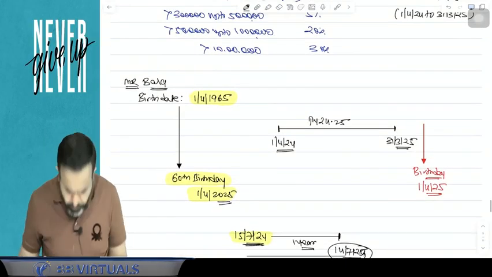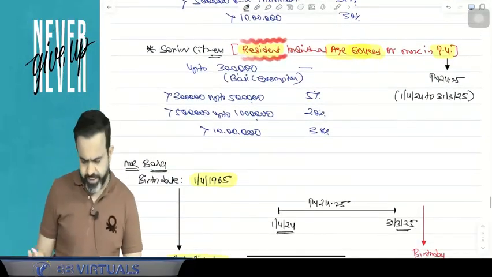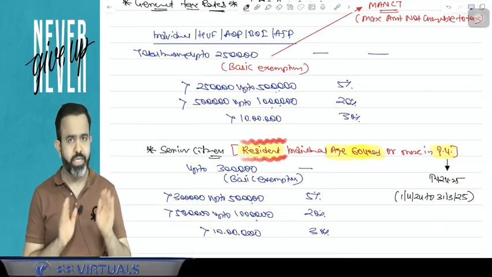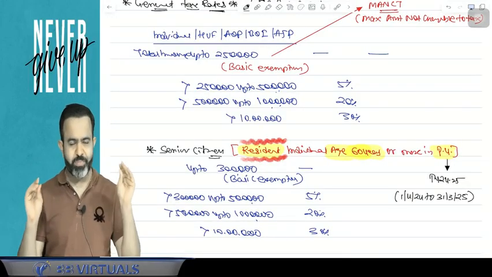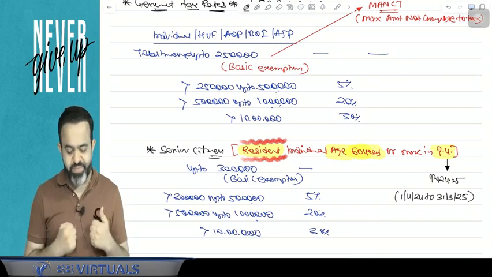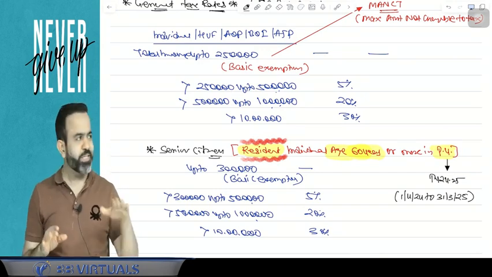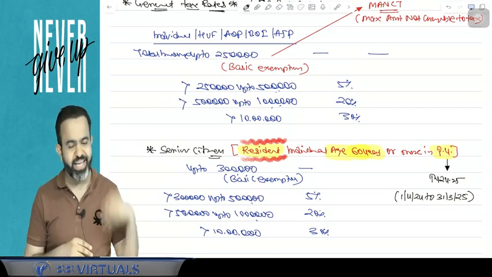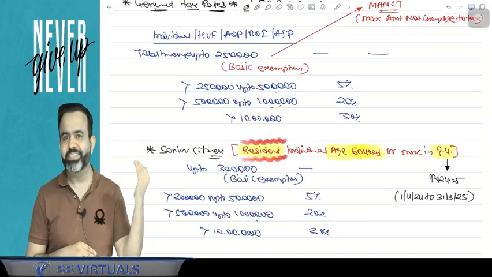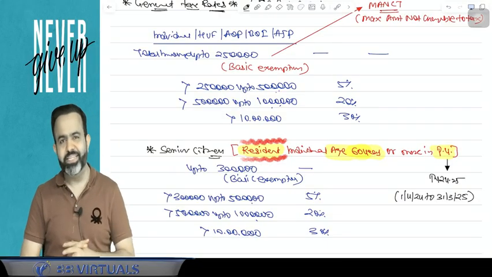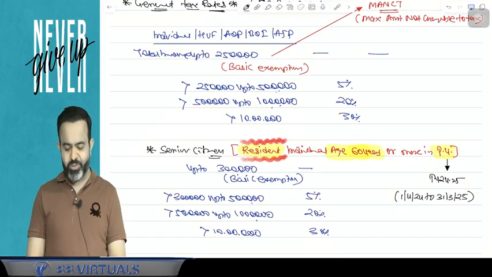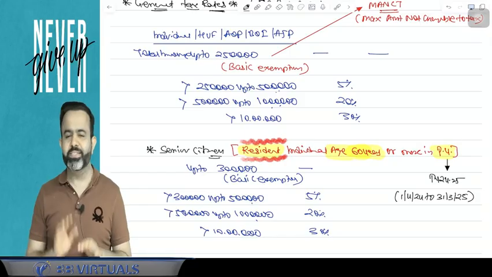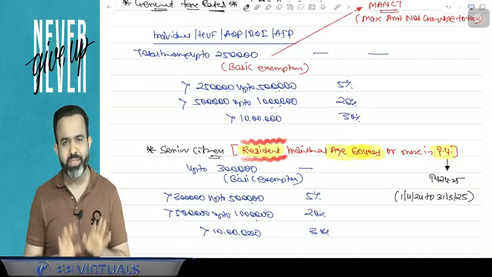All people pay attention. Again, I am repeating the general tax rate. Guys, we are discussing the general tax rate. First is individual, HUF, AOP, BOI, artificial juridical person. Repeat along with me. If total income is up to 2,50,000, there is no tax; 2.5 lakh to 5 lakh, 5%; 5 lakh to 10 lakh, 20%; more than 10 lakh, 30%. Now, in case of the senior citizen, meaning a resident individual with age 60 years or more in the previous year, up to 3 lakh there is no tax, that is the basic exemption.